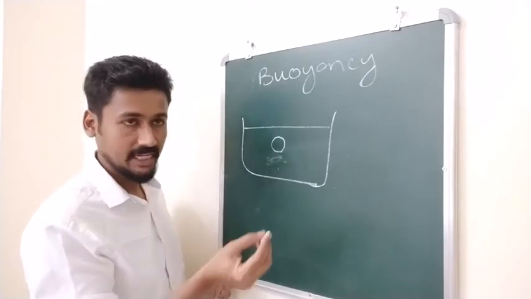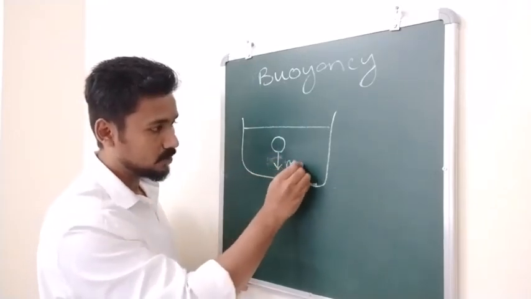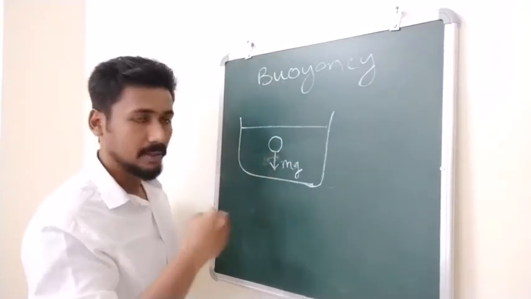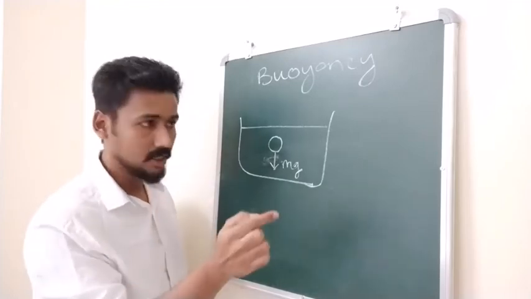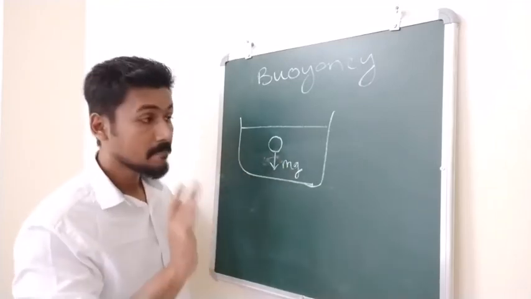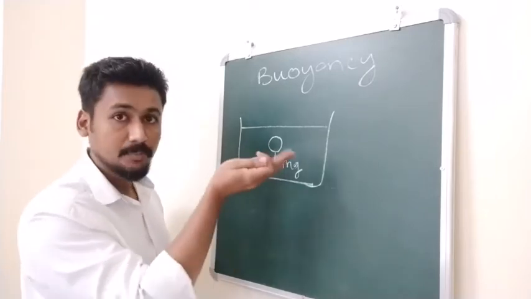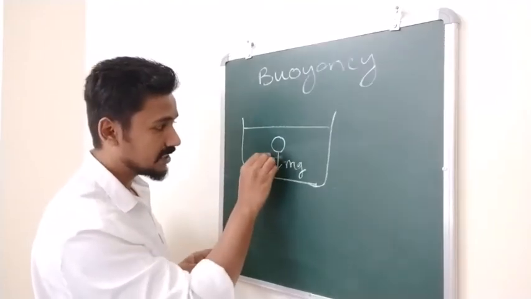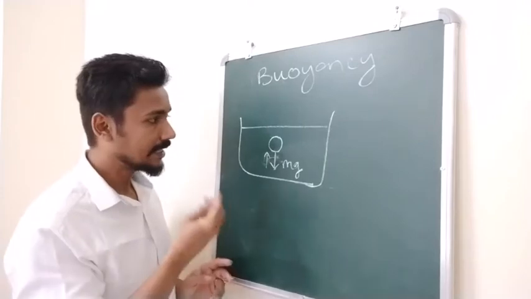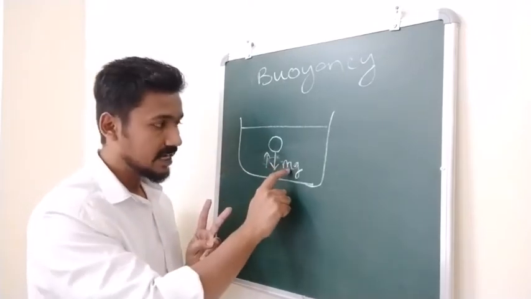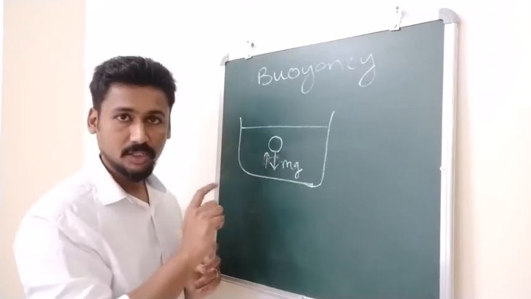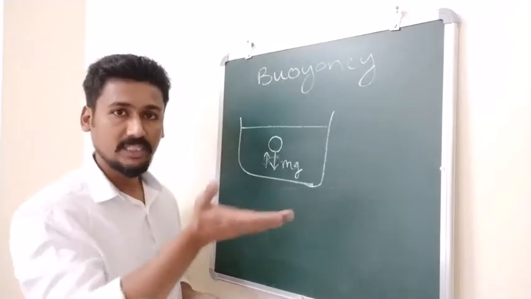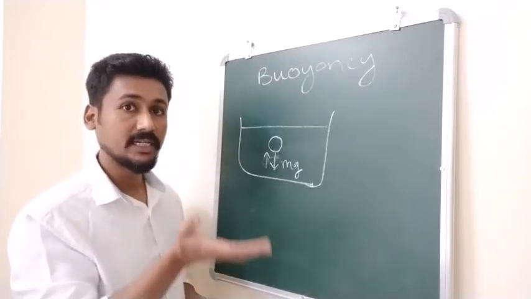First you will have the force of gravitation, that is the weight of the object, which will be equal to mg. So the gravitational force will act in the downward direction. Because of gravitational force, if you take a stone and throw it in water, the stone starts to move downwards. At the same time, the water is putting an upward force, that is called the buoyant force. Now what happens? If the gravitational force is more than the buoyant force, the object will go down, that is, it will sink. But if the buoyant force is larger than the gravitational force, the object will float.